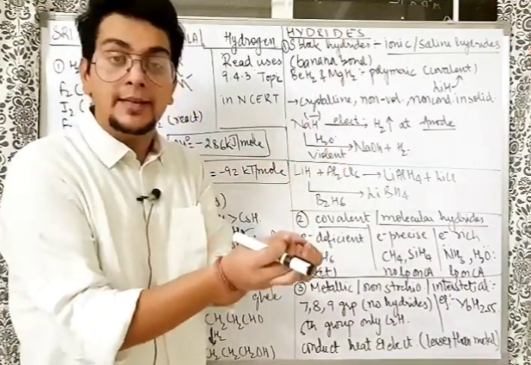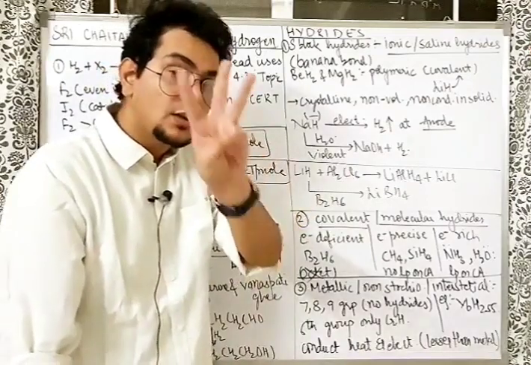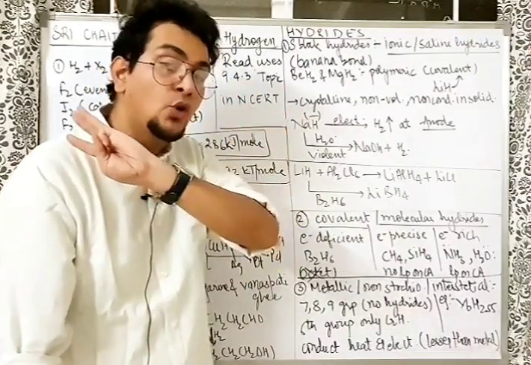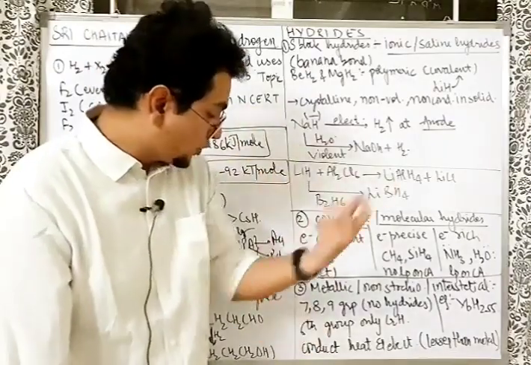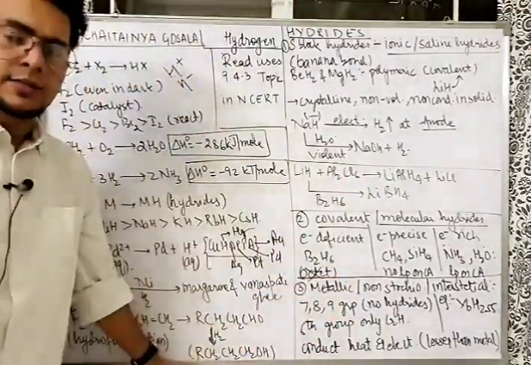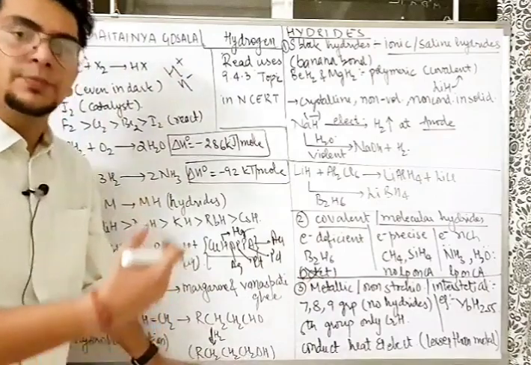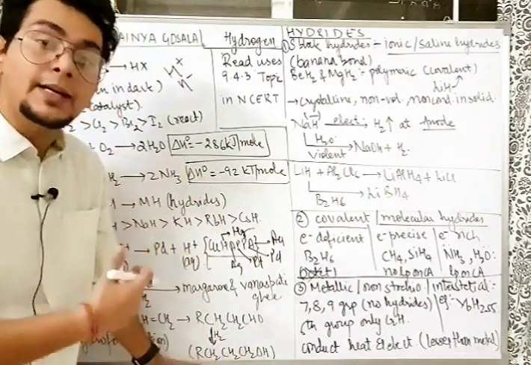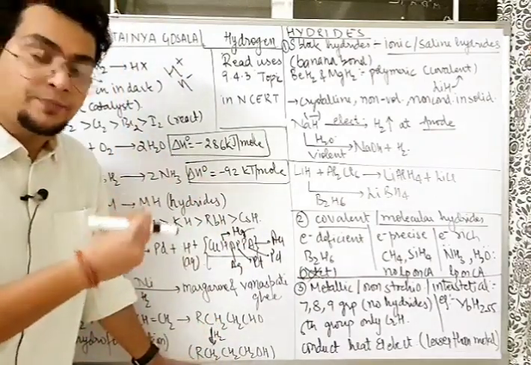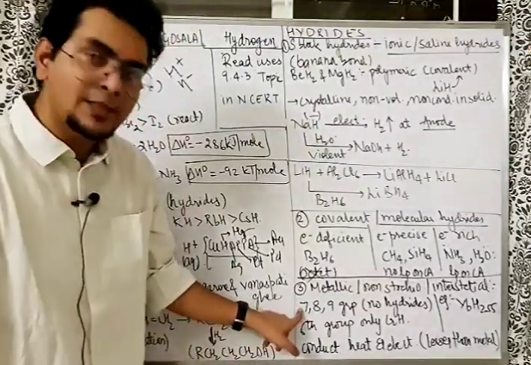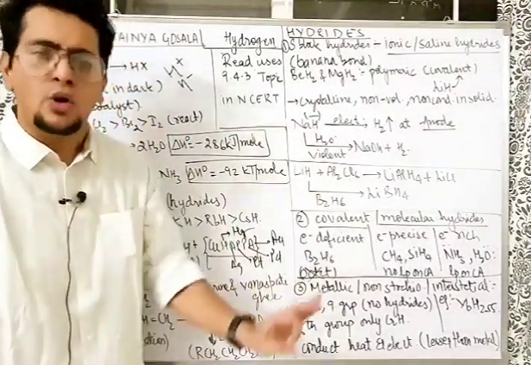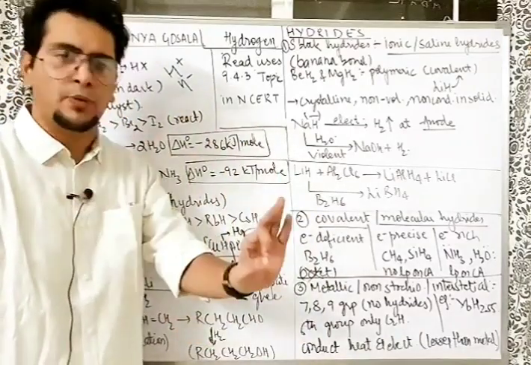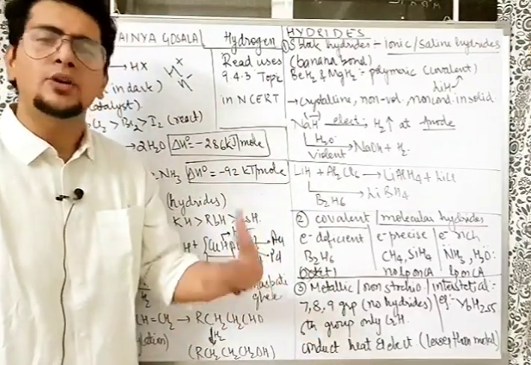Similarly, you can give many examples, but understand three groups are there where no hydride is possible from the d block, and those groups are 7, 8, 9. That means the 7th group, 8th group and 9th group. Sir, which are the elements in the 7, 8, 9 group? I am not able to recall. Simple bhaiya, the 7th group is manganese, this is iron, this is cobalt. So manganese hydride not possible, iron hydride not possible. Similarly, cobalt hydride not possible.